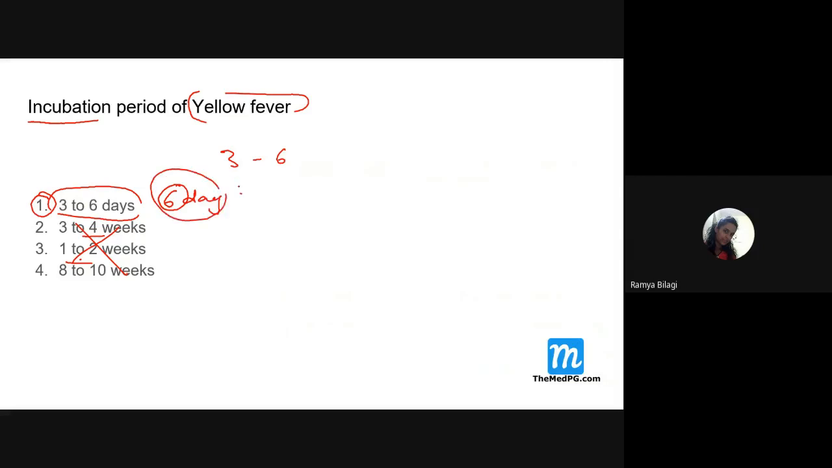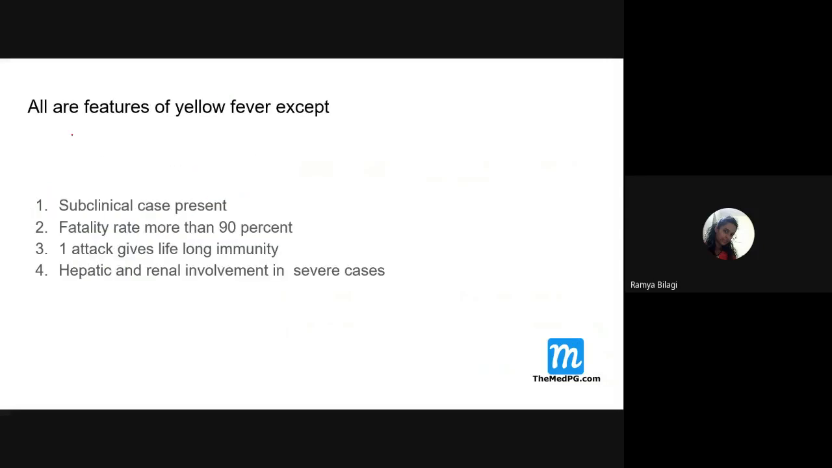Then, all are features of yellow fever except. We already know that in 80% of cases it is asymptomatic or subclinical, so this is correct, right? The second one says fatality rate more than 90%. But the second option is saying that if somebody is infected, nearly 90% chance of death will occur. So this is wrong actually.